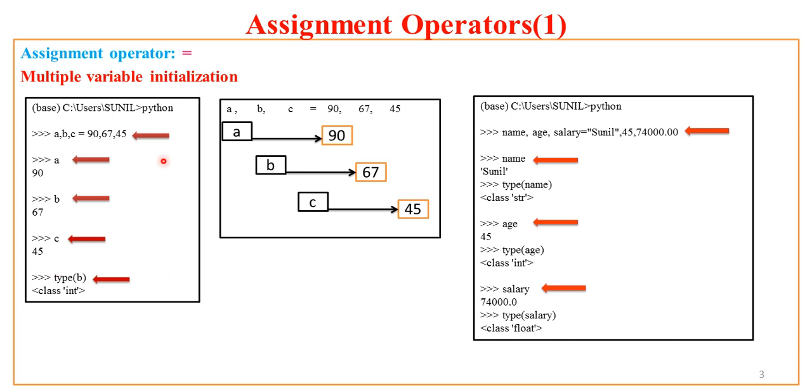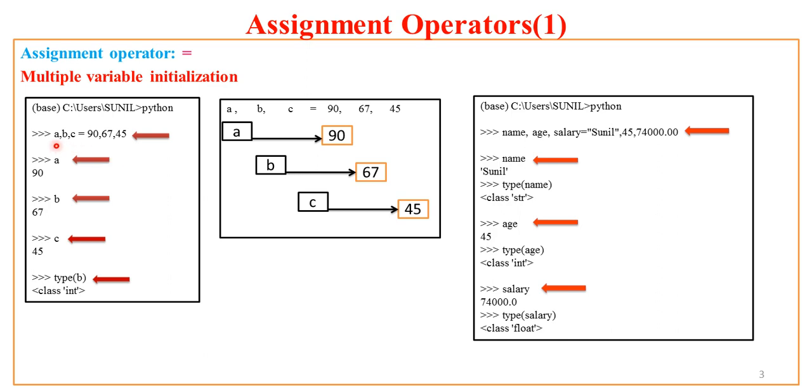For example, in case of Python, you can have multiple variable initialization using this assignment operator. As we have already seen, Python works as a dynamic type language. That means you can create variables on the fly.